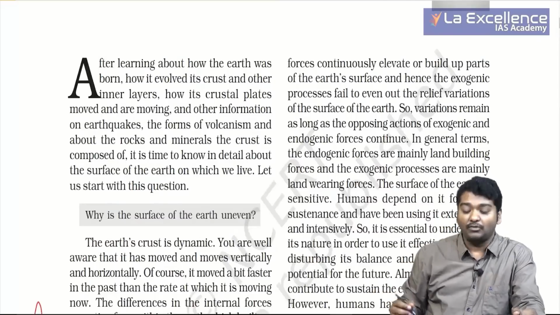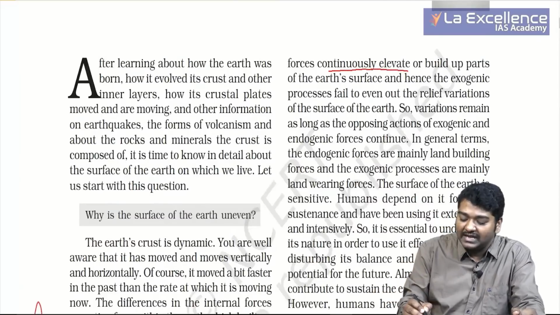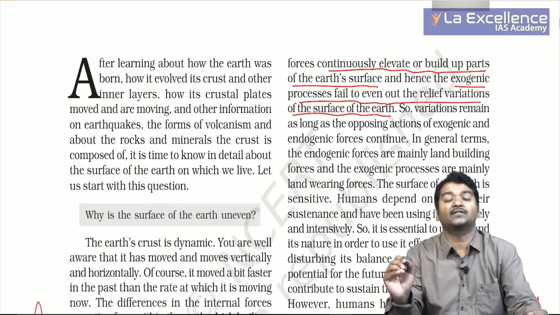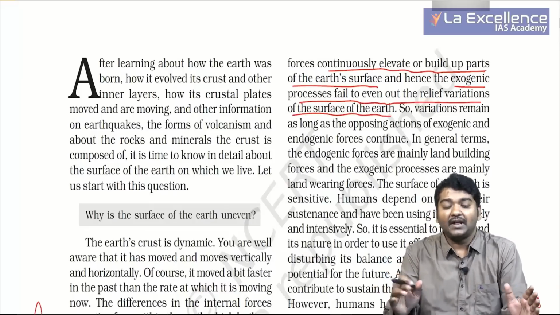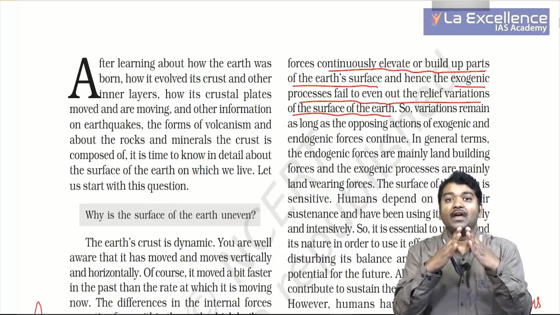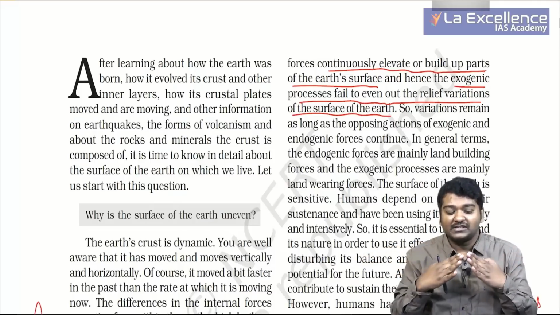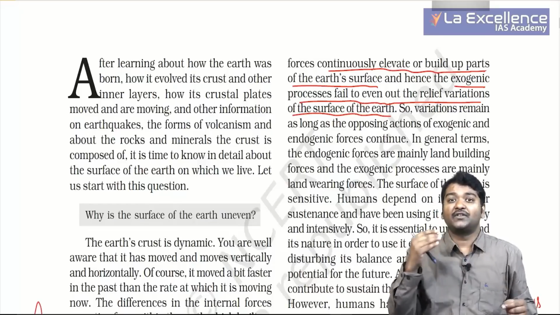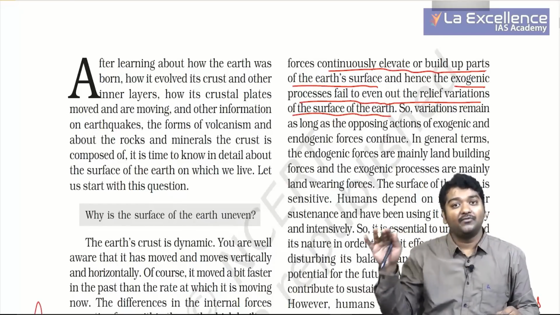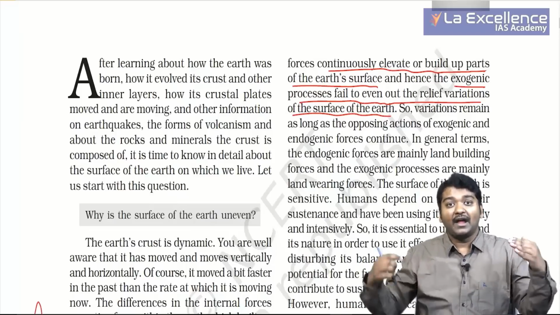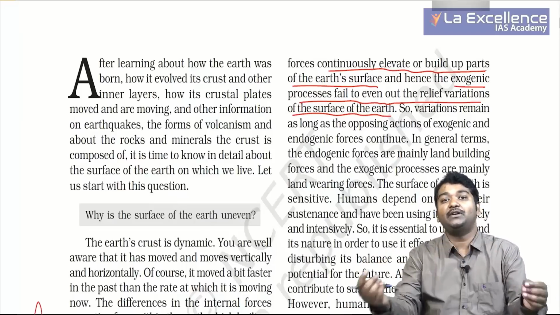And whenever we talk about endogenic, they continuously elevate or build parts of the Earth's surface, and hence exogenic processes fail to even out the relief variations of the surface of the Earth. The meaning of this is, endogenic keeps on building, exogenic tries to reduce it to normal, but as endogenic forces build more, exogenic forces cannot level it out throughout the world. So it takes generations for exogenic forces to act, but meanwhile endogenic would have built a new structure.